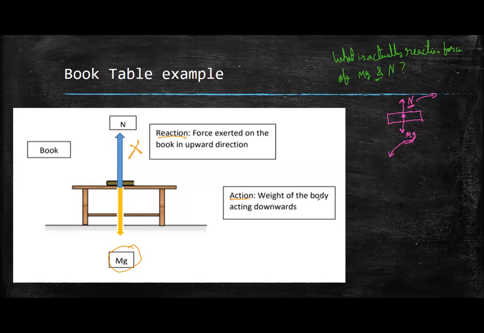Sir, can I ask you one thing? Yeah. Sir, the weight of the book is on the table, but the gravity is acting on both the table and the book. Confuse कर रहे हो? No, sir, I'm saying, sir, you have written here that gravity is acting downwards. Sir, gravity is acting downwards, but the book is exerting a force on the table, sir. Yeah, that is different thing. If I'm seeing only the book, ठीक है.